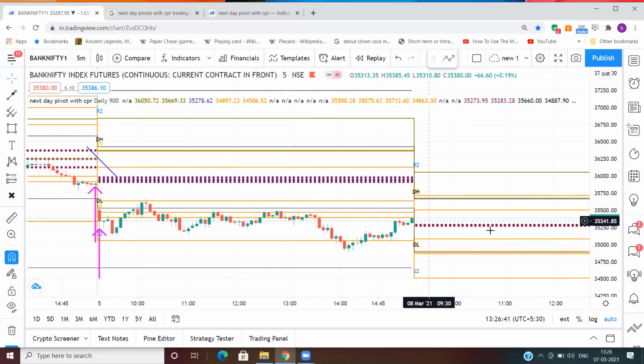This is a trading day of Monday, but this has been plotted right after 3:30 on Friday. So you know now this is a lower value CPR. So this makes it a bearish day. And now this candle, if it closes below this, it will confirm our bias.